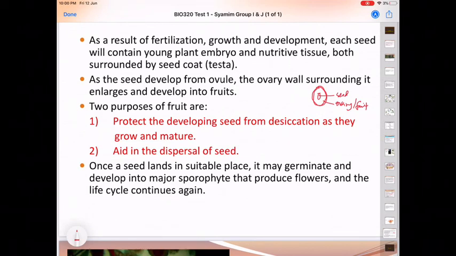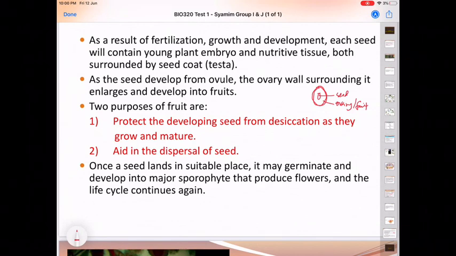So what is the purpose of fruit? This fruit protects the developing seed from desiccation as it grows and matures, and it also aids in the dispersal of seed, because when an animal or a human eats the fruit, the seed will be thrown away. So this is a way to disperse the seed to other places.